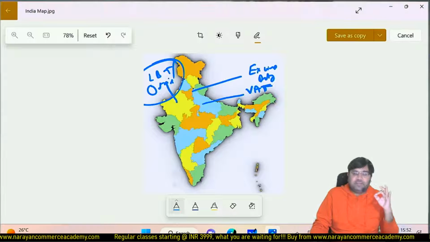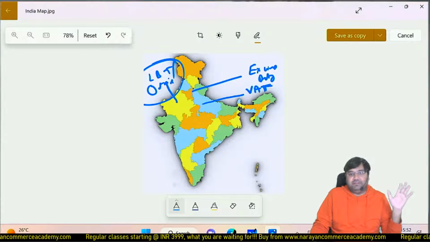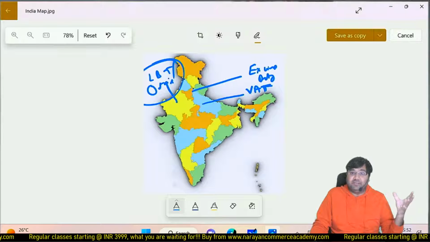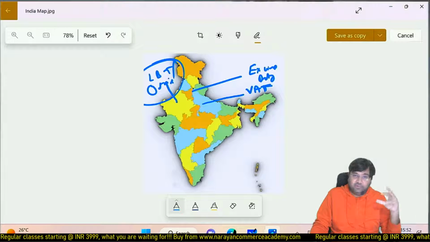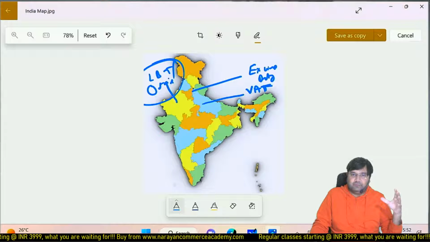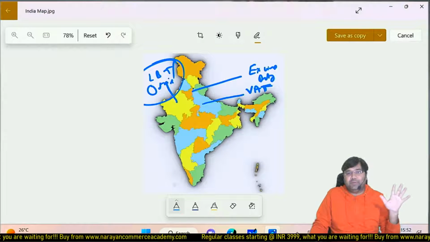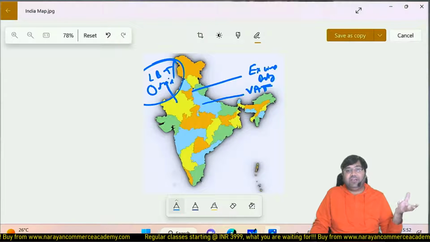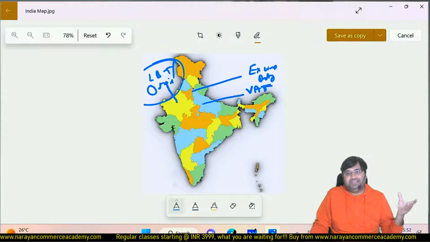So one businessman needs to satisfy everyone. Different assessment, different registration, different due date, multiple taxes. So businessmen would like to do the business, but rather than business, he or she was busy doing the compliances.